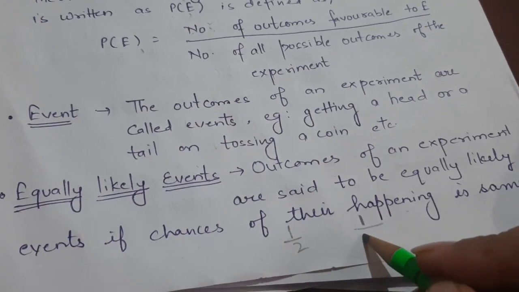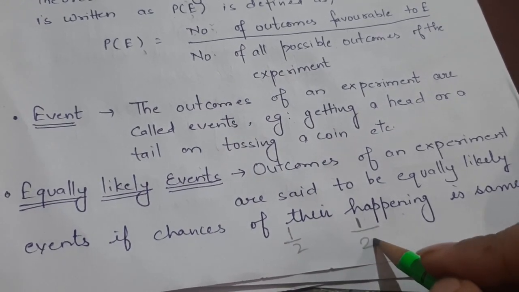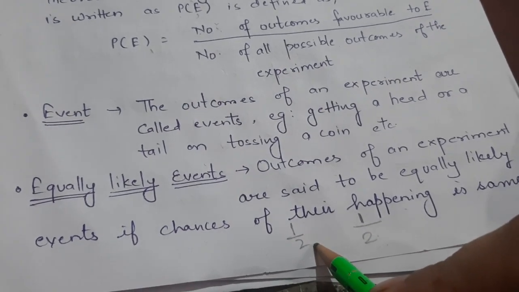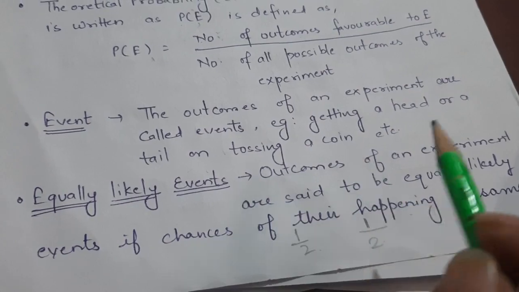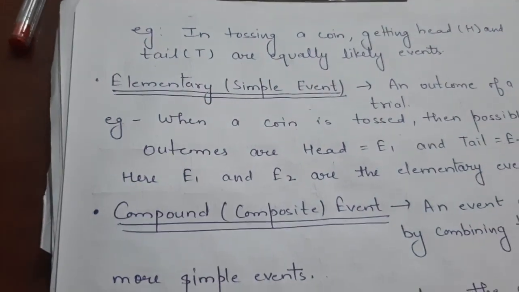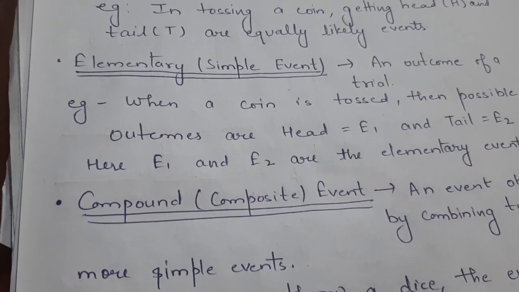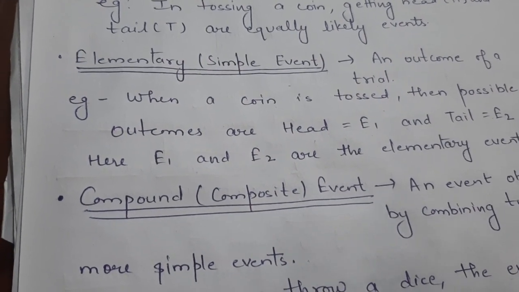Head and tail, 2. So probability of getting a tail is also 1 by 2, and probability of getting a head is also 1 by 2. So they both are equally likely events. And in general, all the unbiased things have equally likely events.